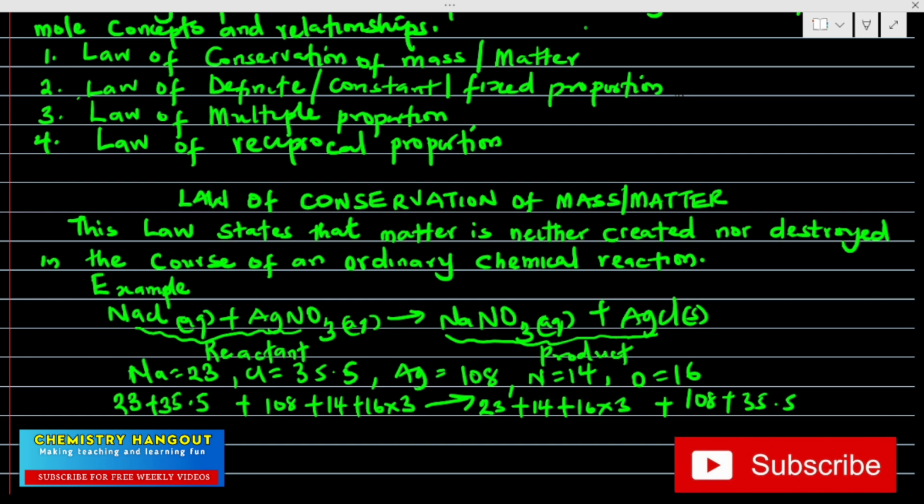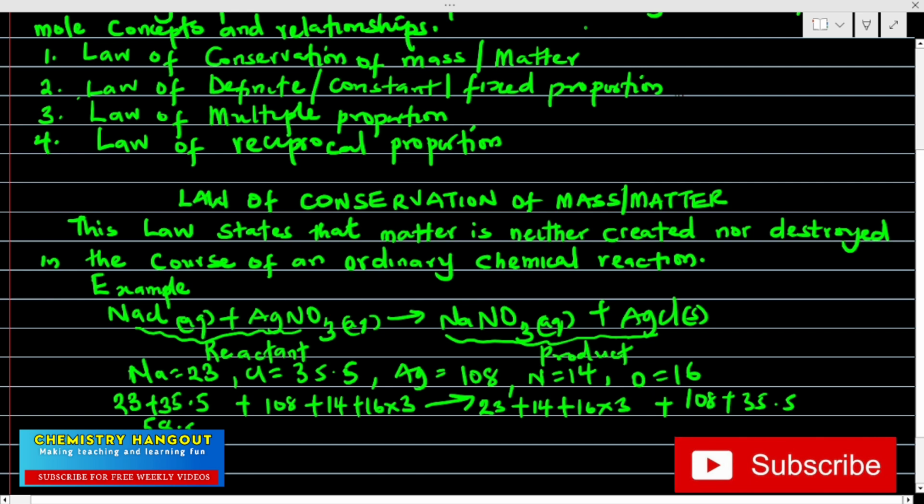So 23 plus 35.5, if you use your calculator, gives 58.5. Then 108 plus 14 plus 16 times 3 gives 170. Are we together now?